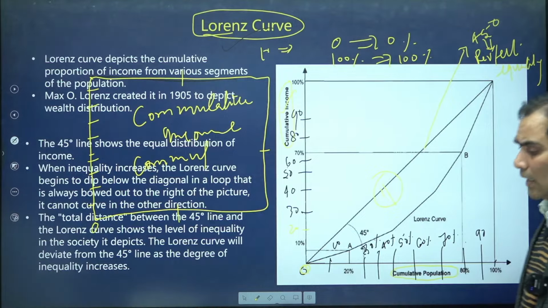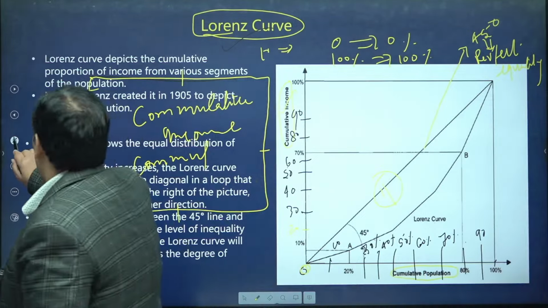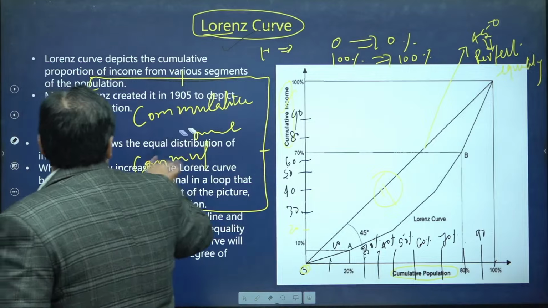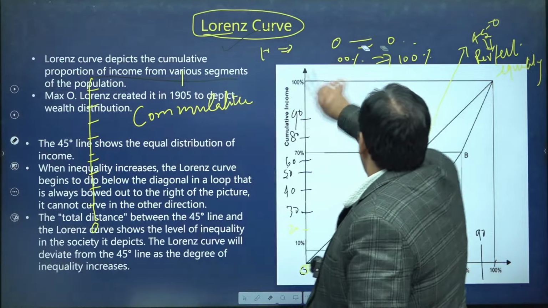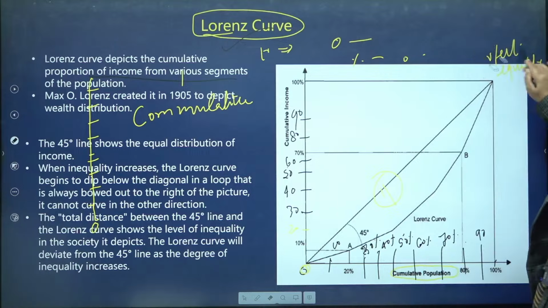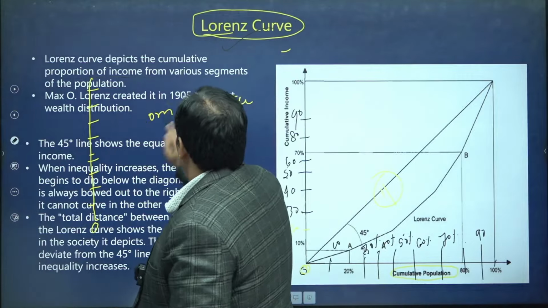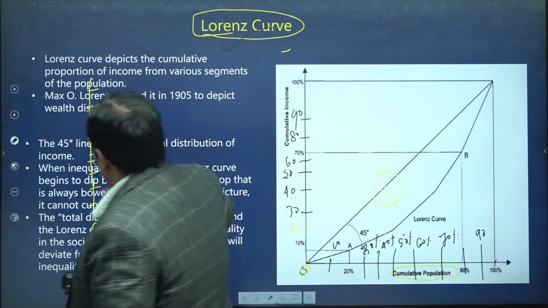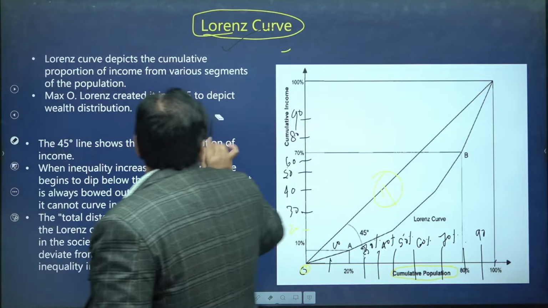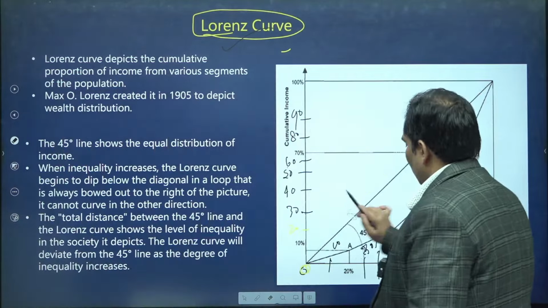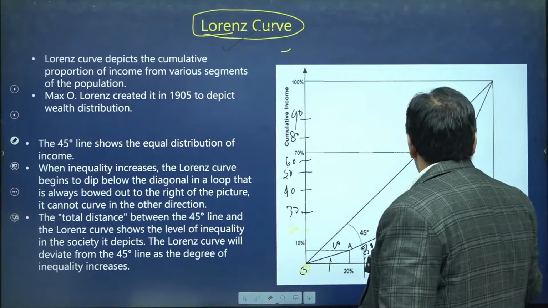As I said, as per the NSSO data, let me rub this out.